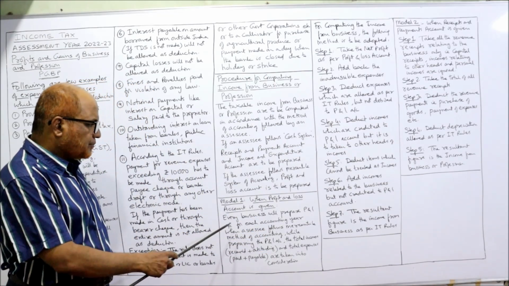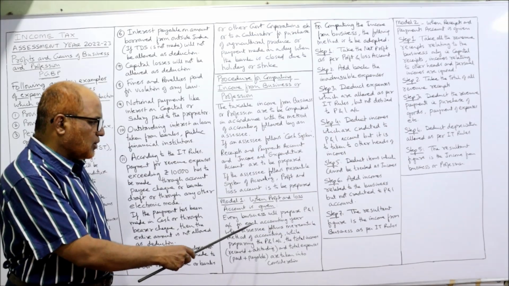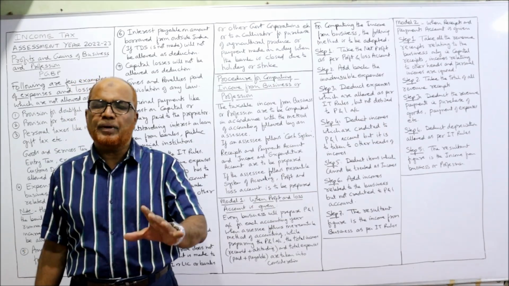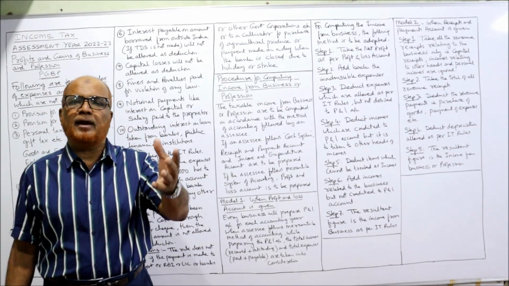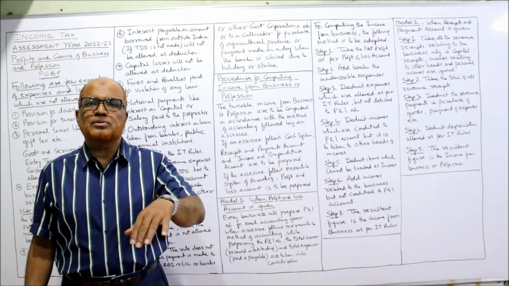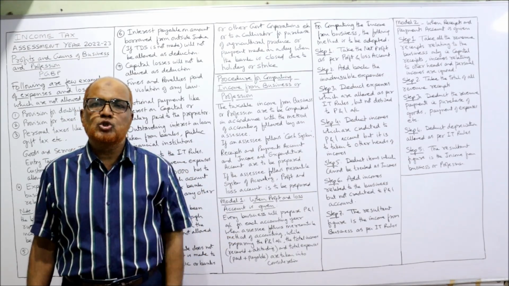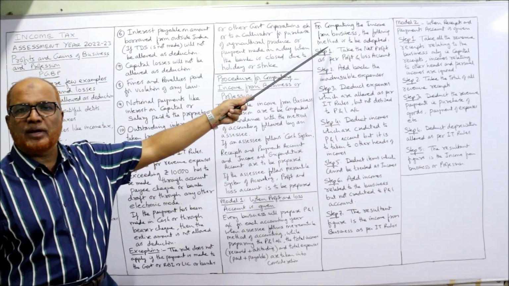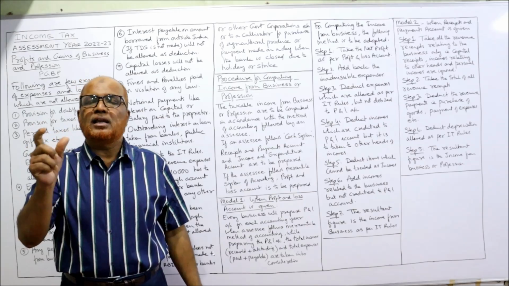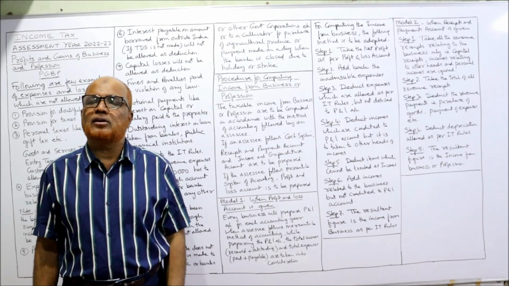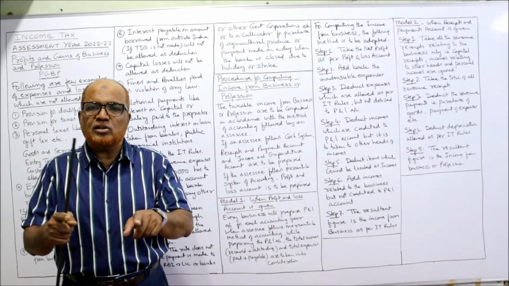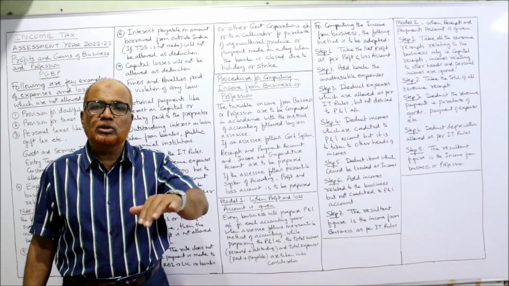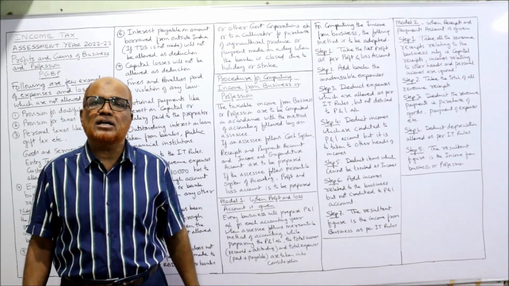What is the procedure? Every business will prepare profit and loss account for each accounting year. When the assessee follows mercantile system of accounting, in preparing the P&L account, all expenses, whether paid or outstanding, and all incomes, whether received or receivable, should be taken into account. Now, for computing the income from business, the following steps are to be adopted. First step, take the net profit as per profit and loss account. Already the profit and loss account has been prepared by the businessman. Take the profit as per profit and loss account. To this, we add a few items, and we deduct a few items.